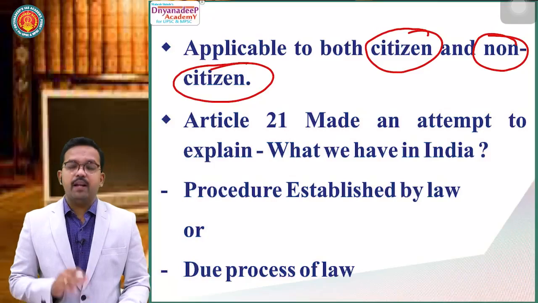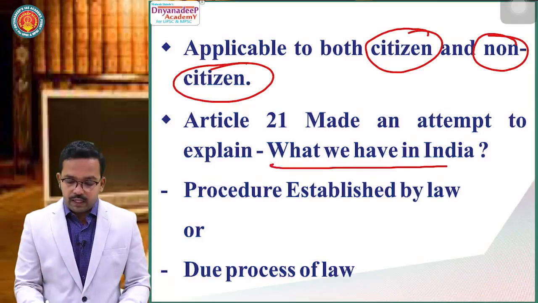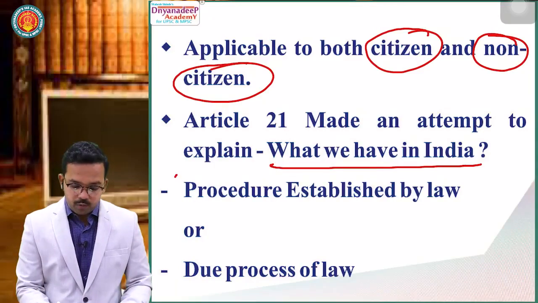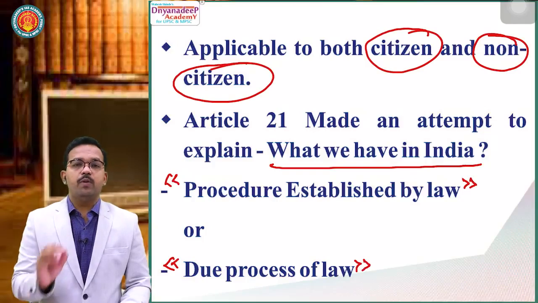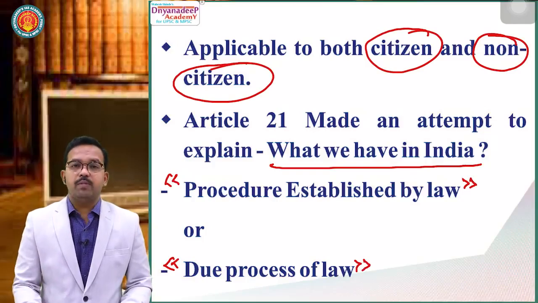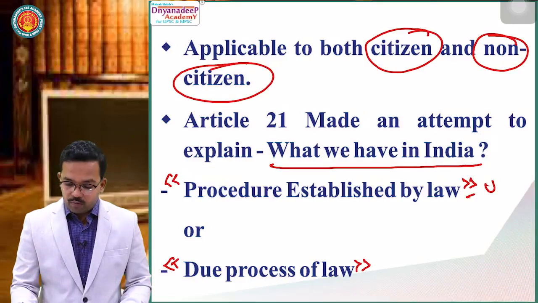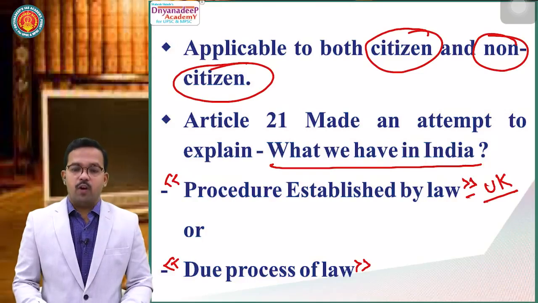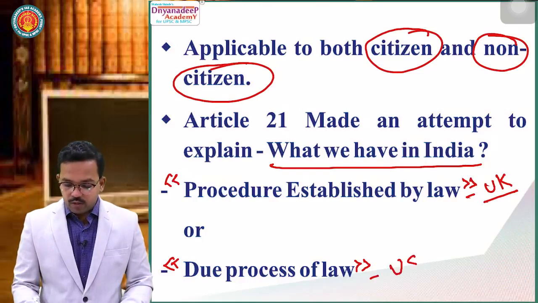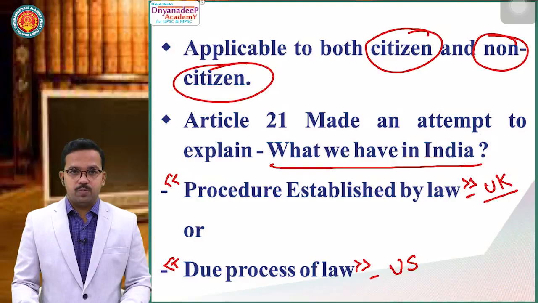Article 21 made an attempt to explain what we have in India, whether we have procedure established by law or we have due process of law. Now here, an important point. This procedure established by law has been taken from the English Constitution, that is, from the UK. Due process of law has been taken from the US Constitution, that is the American Constitution.